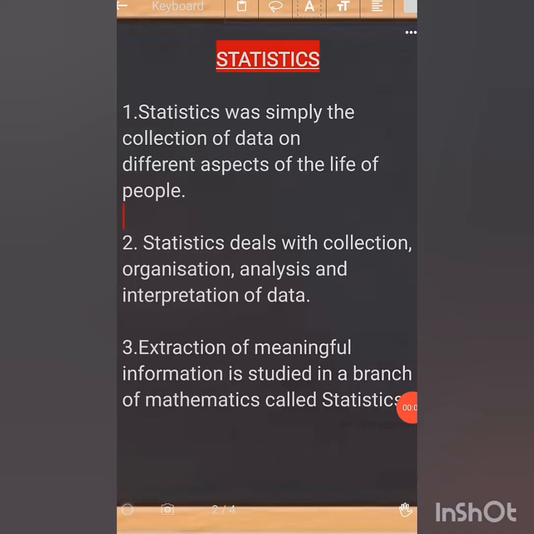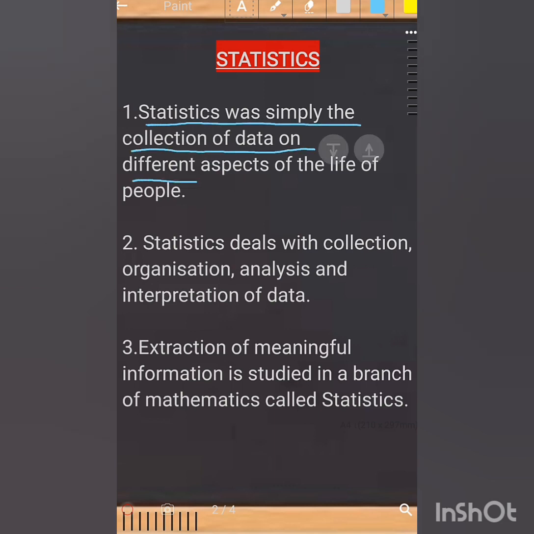Hello students, in today's class we are going to see a new chapter, that is statistics. Before getting into the chapter, let us see what statistics means. Statistics was simply the collection of data on different aspects of the life of the people. For example, in India we have roughly 110 crores of people.